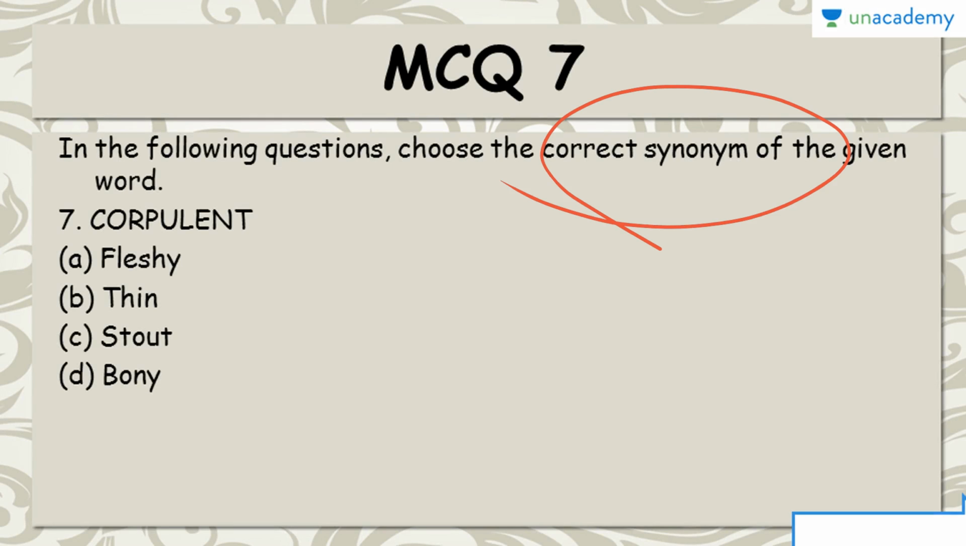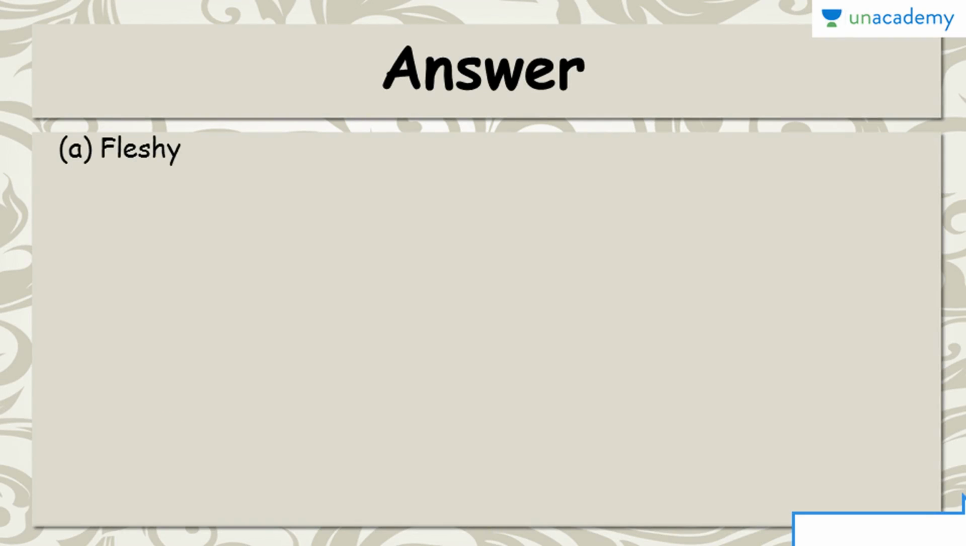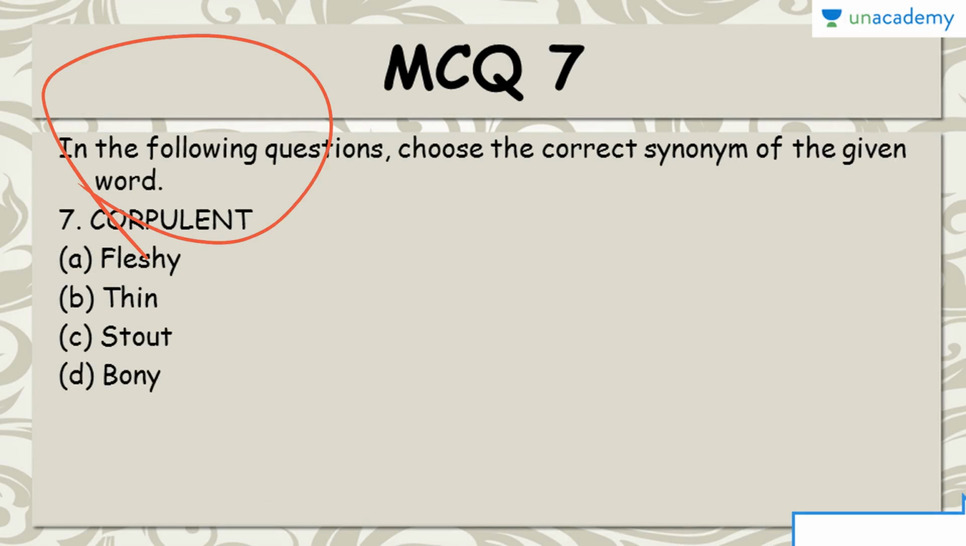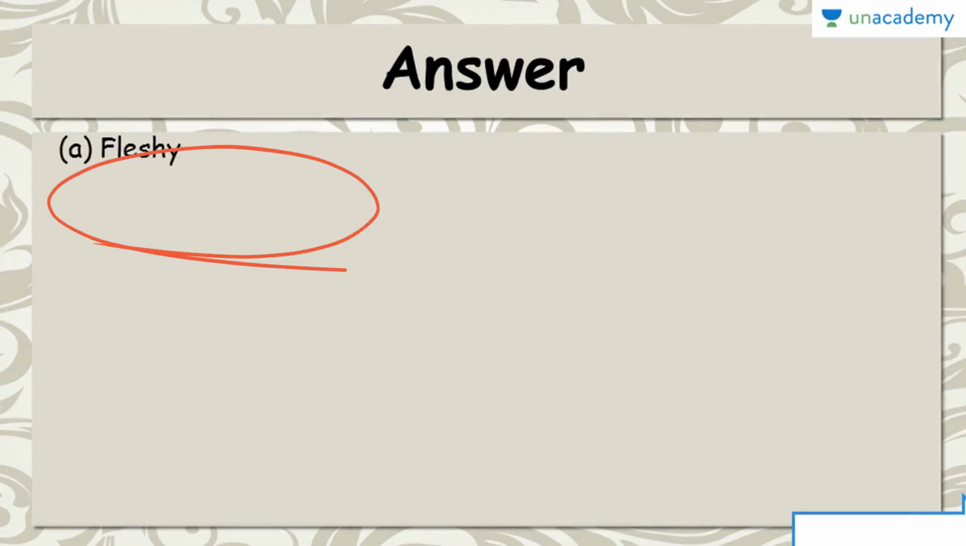Find the synonym of corpulent. Options: fleshy, thin, stout, bony. And the right answer to this MCQ is A, fleshy. So when someone is fleshy, they've got flesh all over. You can call them corpulent.